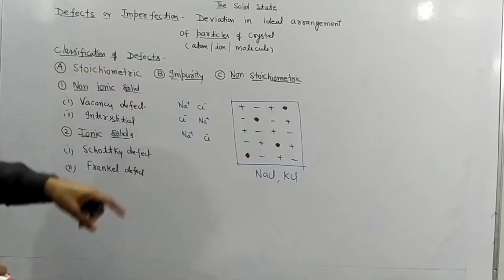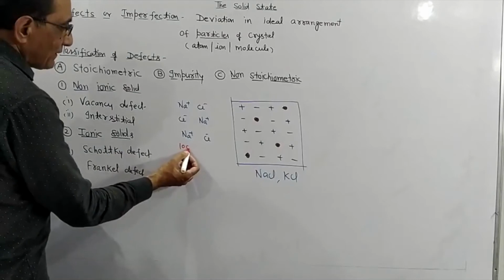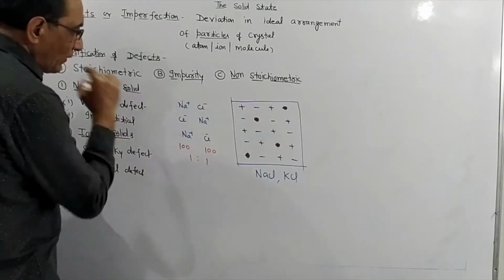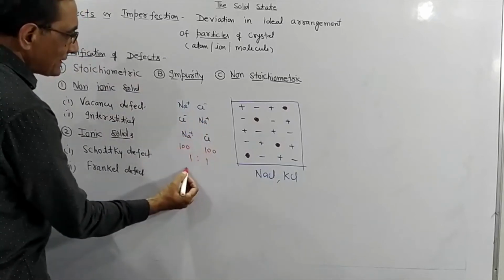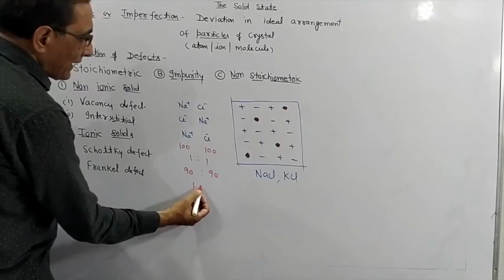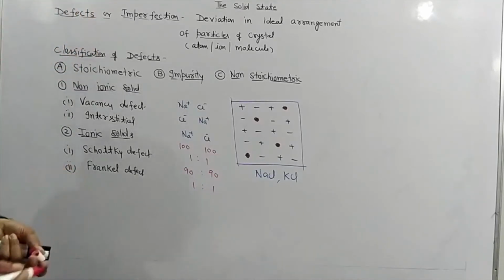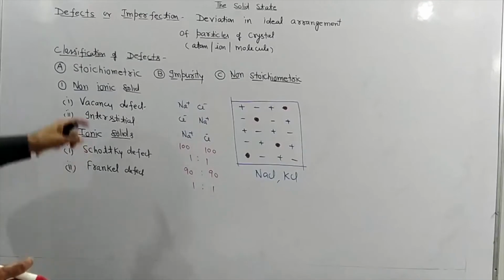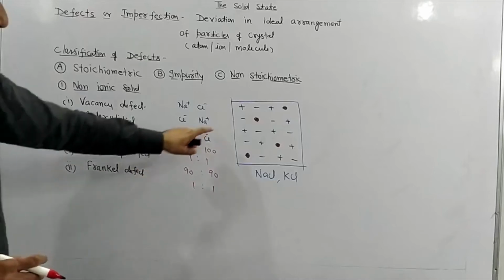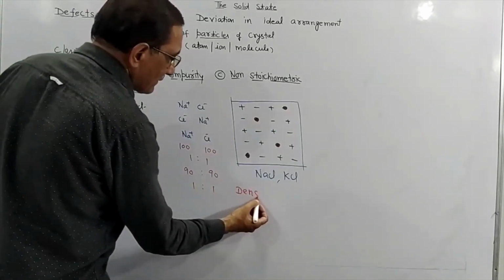Stoichiometric means fixed composition. Suppose we have 100 Na ions and 100 Cl ions. It is 1:1. Now due to the defect, Na ions are, suppose, 90 and Cl ions are 90. Again it is 1:1. It means there is no change in the composition of the crystal. Therefore, it is called a stoichiometric defect. And in this defect, students, density decreases.